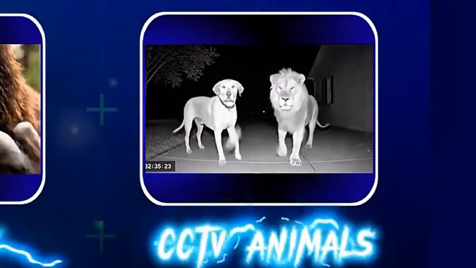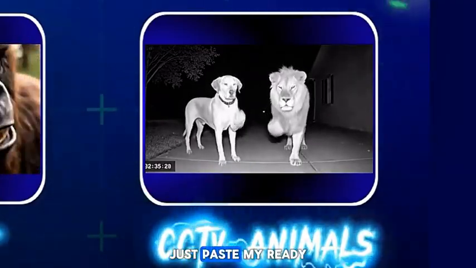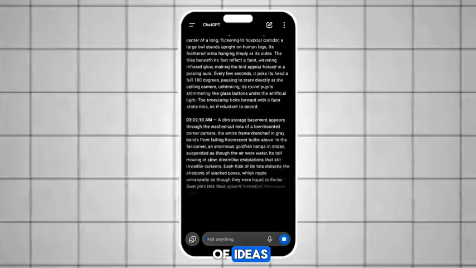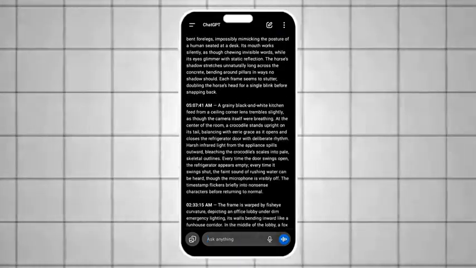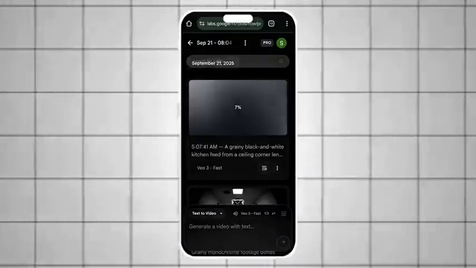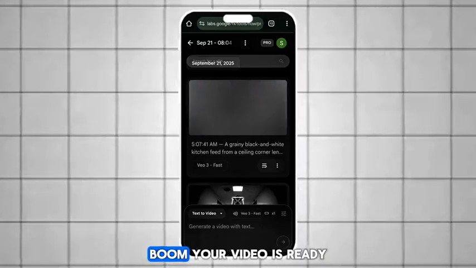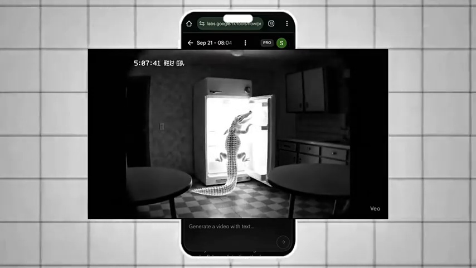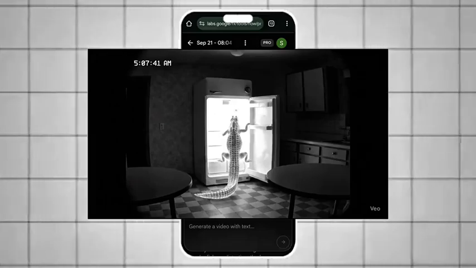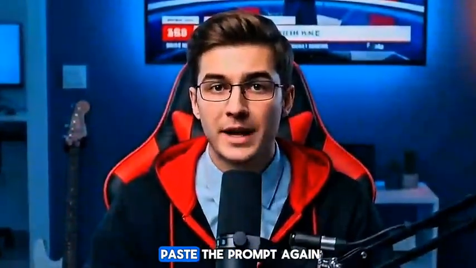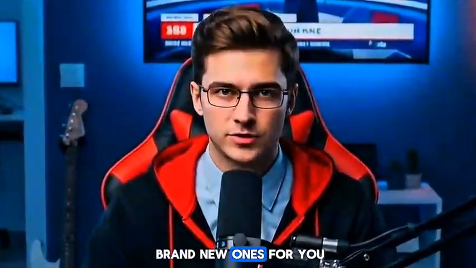And now for the last one, the simplest method of all. Just paste my ready-made prompt into ChatGPT, and instantly it will give you a variety of ideas. Copy any one of them, paste it into VEO3. Boom, your video is ready. If you use up all the prompts ChatGPT provides, don't worry, just type more and send, or paste the prompt again, and it will create brand new ones for you.